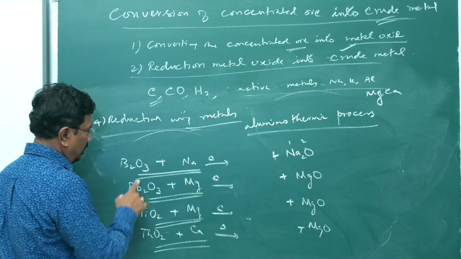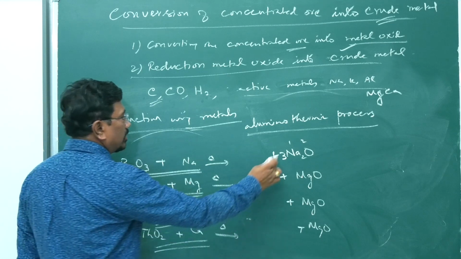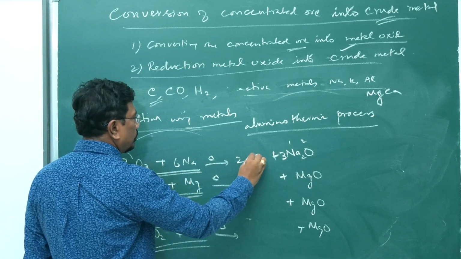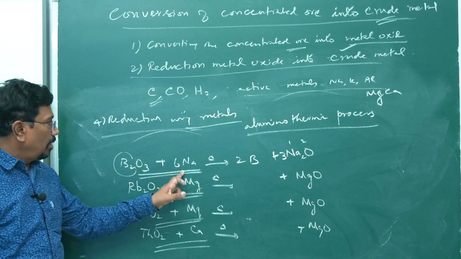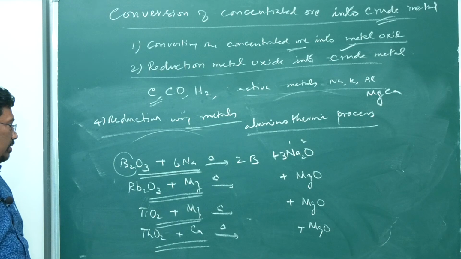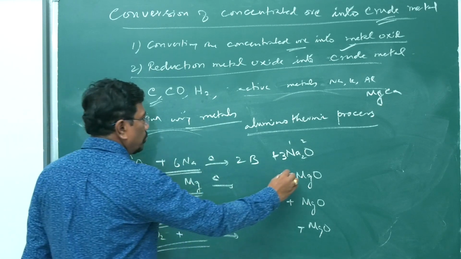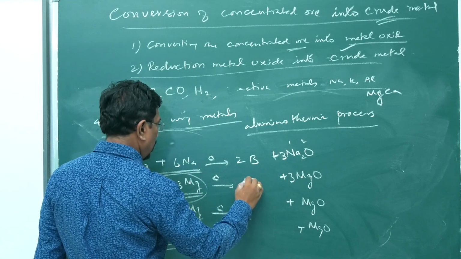How to balance the equation? 3 oxygen, therefore 3. 6 sodium, therefore 6. Boron, 2. Leaving boron, oxygen is taken up by sodium to become sodium oxide. Leaving rubidium, oxygen is taken up by magnesium, 3 MgO. Here also 3 MgO. Therefore 2 Rb.